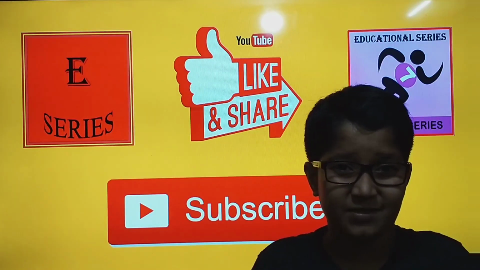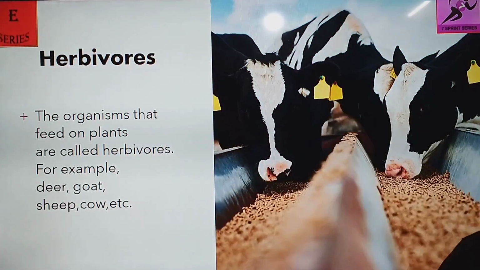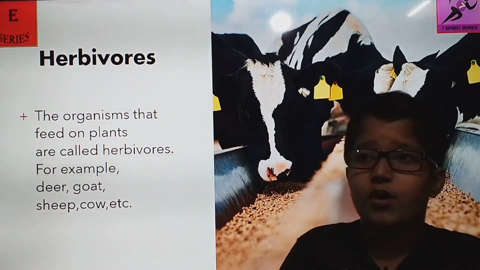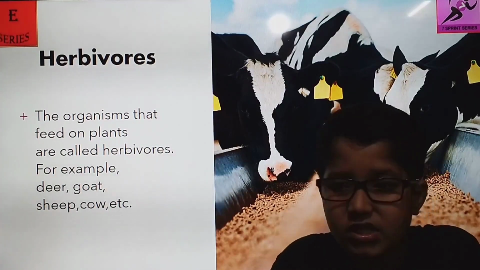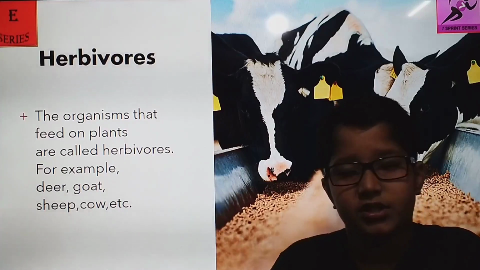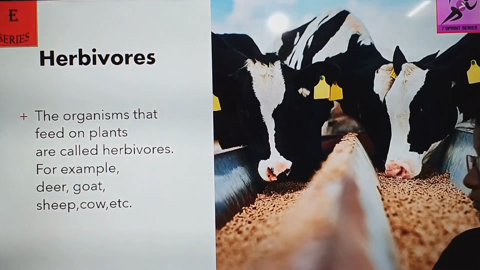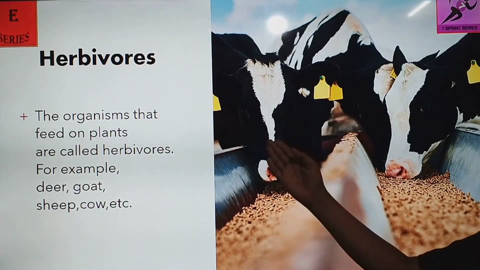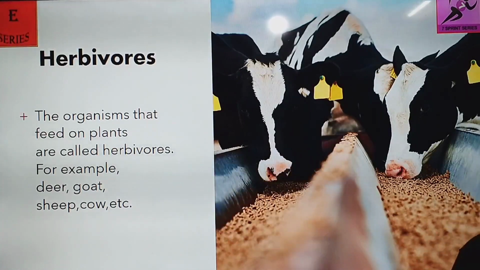Let's proceed. Herbivores. Organisms that feed on plants or plant products are known as herbivores. For example, elephants, deer, goats, sheep, cows. Here is an example of cows. You can see here, these are herbivorous animals.